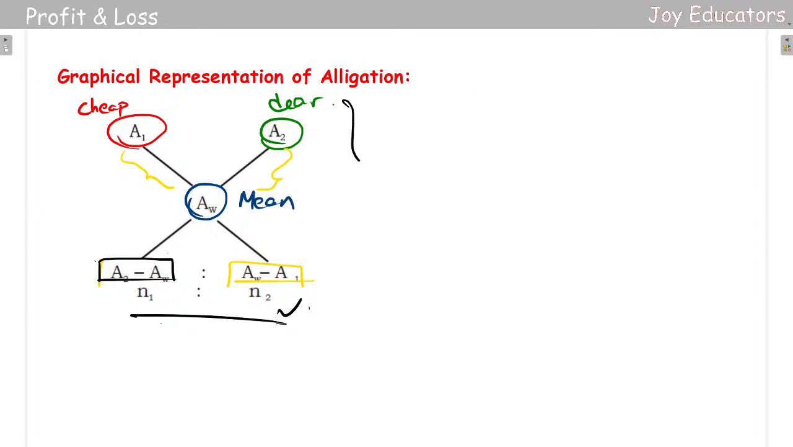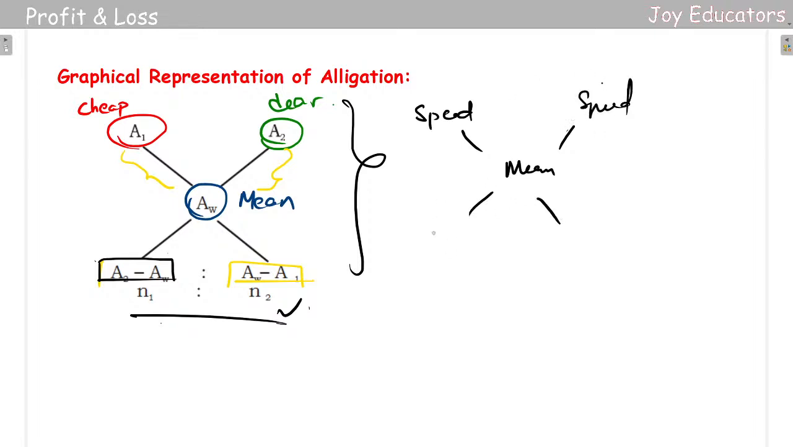We can do it in different ways, like for speed and also for time. When we take speed, the mean will be here, the slow speed here and the high speed here, and we'll be getting the time. If I take time, I'll be getting distance. The mean value will be here and I'll be getting the distance value.